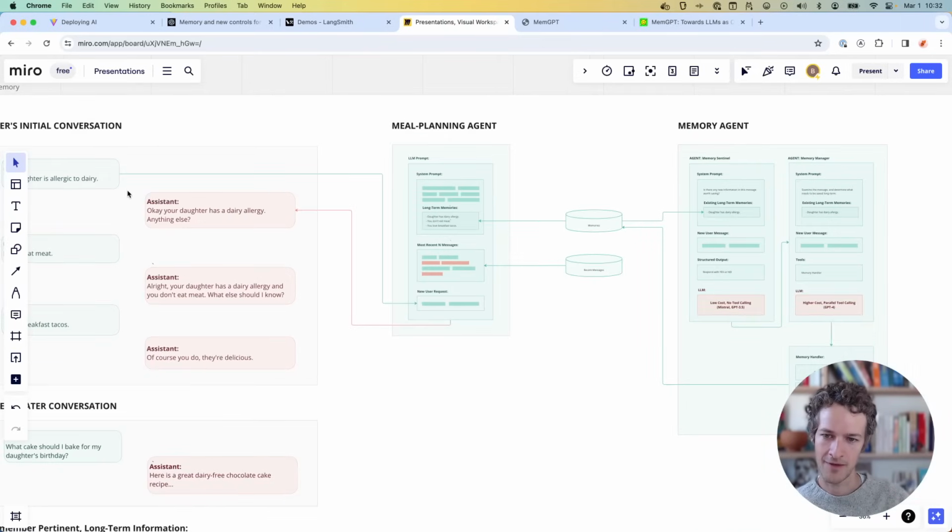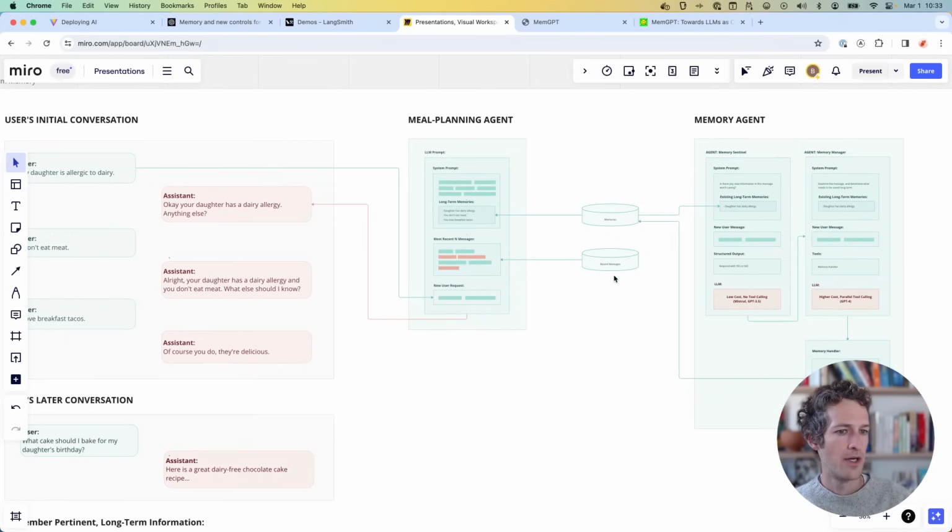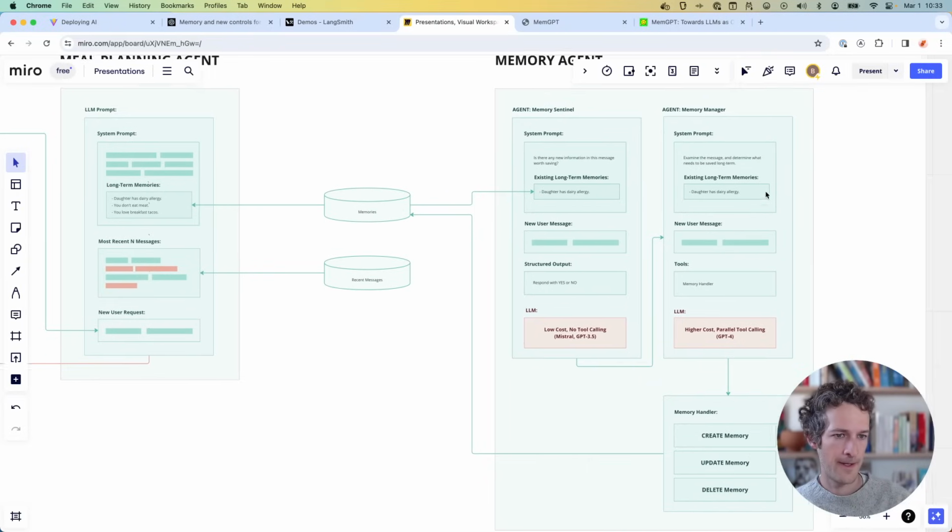Every time I fire off one of these messages, it's also going to trigger this, and you could power those a lot of different ways. I could be saving those in some sort of message database, but this is a simple implementation, so I'm just managing the message history in the user session. So that's not persisting long term, but a better implementation probably would be storing all of those messages somehow. Today I'm really focusing on this memory agent.